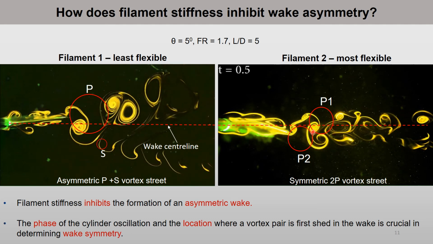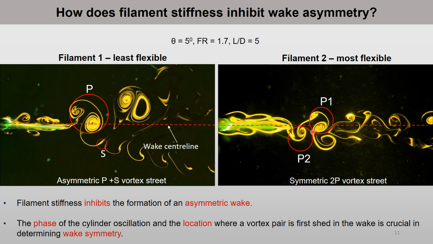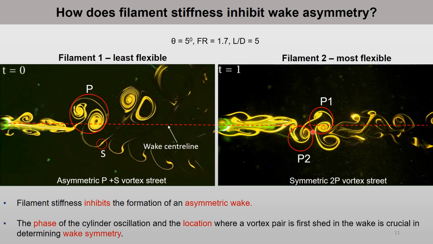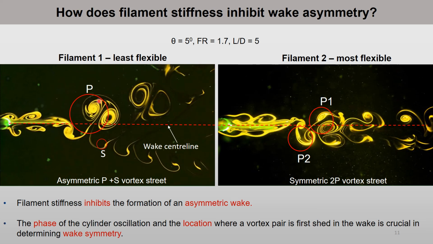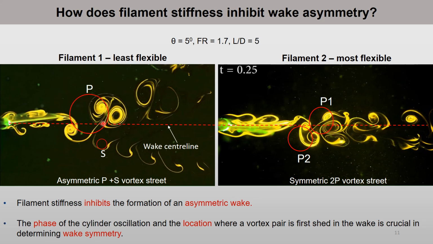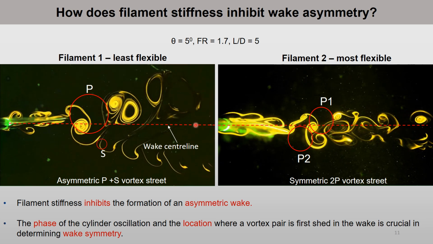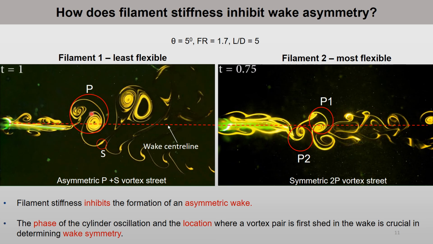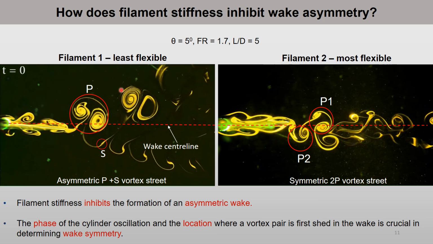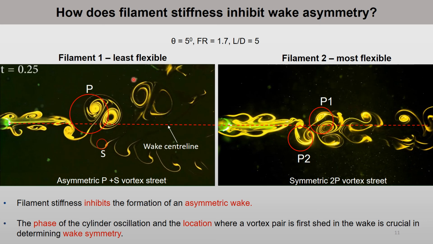So how does this happen? How does filament stiffness inhibit the formation of an asymmetric wake? To answer this question, let's look at this vortex pair P. We can see that as soon as this vortex pair P is shed, it is arranged above the wake center line, so that when it convects in the wake, it tends to move in the same orientation as it was originally shed in the wake, leading to an asymmetric wake.